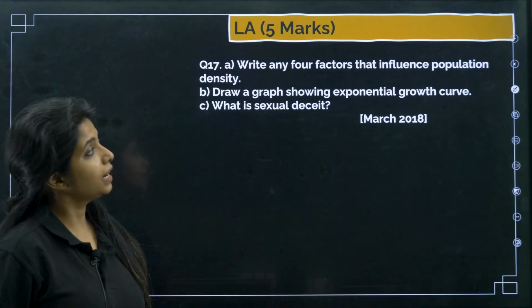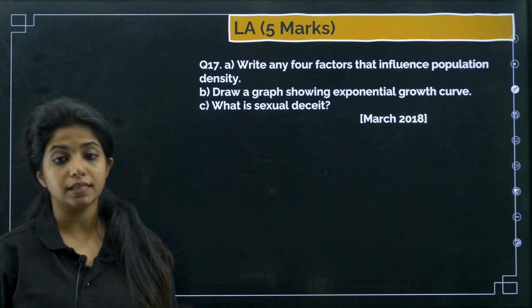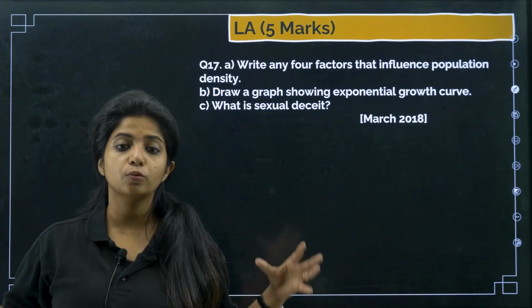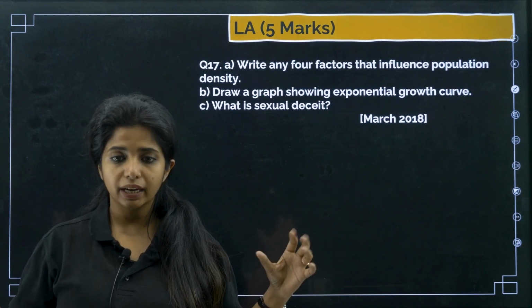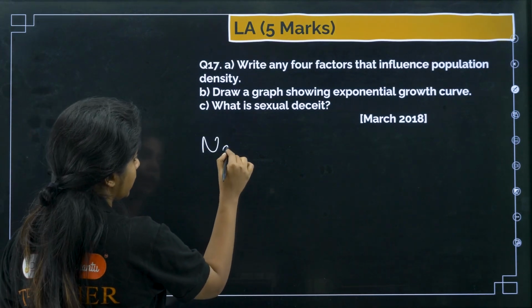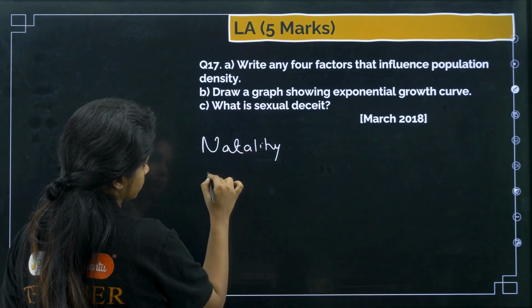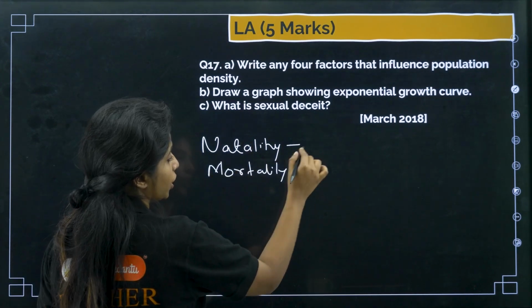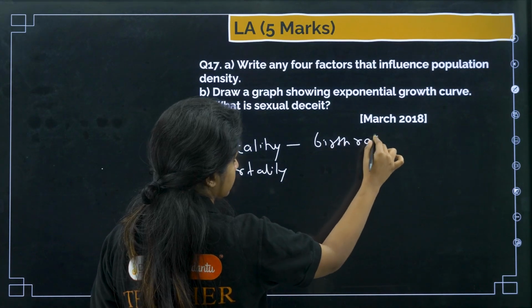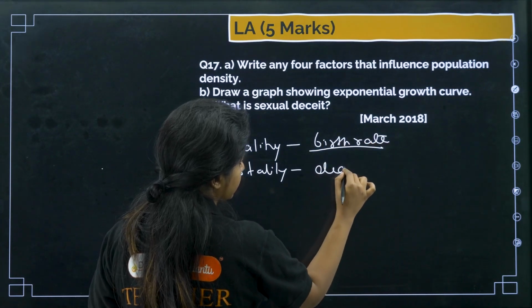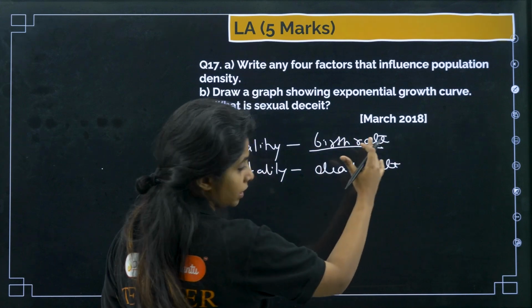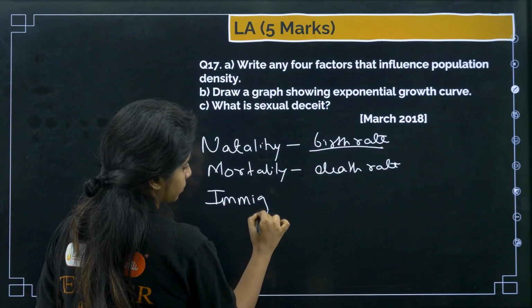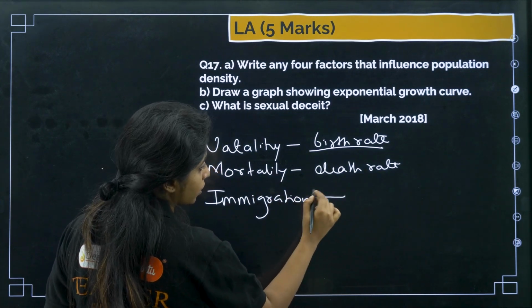Write any four factors that influence population density. What are the four factors that will influence the population density? Population density is basically the number of individuals present in one particular area at a given point of time. It will be defined with the help of natality and mortality, that is, the birth rate and the death rate, the increase of births and the deaths which occur. Then you're talking about immigration, the number of individuals who would be moving in.